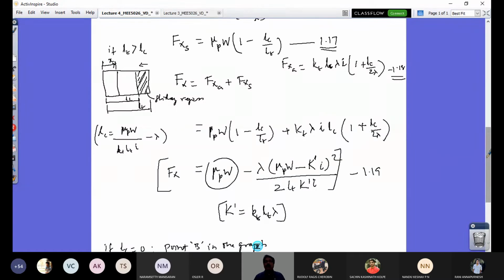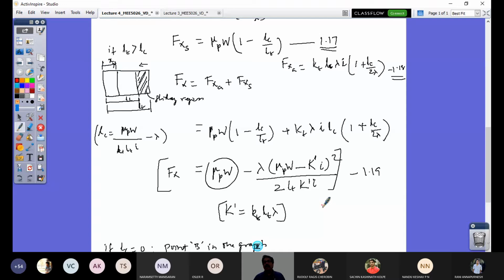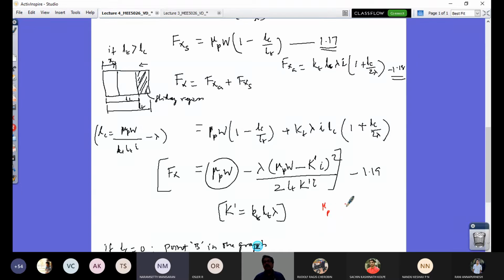See, I know in this model, look at this equation. What are the variables? I have this mu p, which is the coefficient of road adhesion, the load of the vehicle, which can be identified, and the length of contact patch. So in real time you have a contact patch measurement technique, so you can also find this out, and the road surface characteristics are standards available according to the road pavements. So these are all there. But with respect to the tire, look at this important quantity called lambda. Is that value readily available for you?